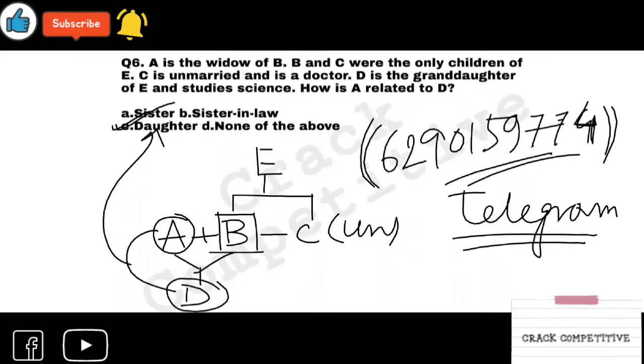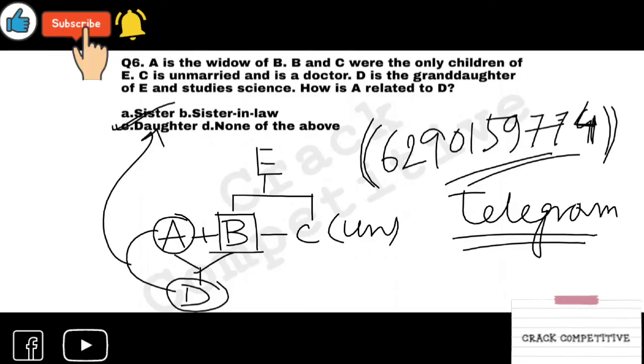Okay, moving to the next question. Is it understandable to you? A and B, where A is the widow of B, so A plus B, and C is actually C. B and C are the children of E. Only children, it's okay. B and C are brother and sister. And D is the granddaughter of E, where C is unmarried, so it should be B. A and D should be in a relation of daughter and father. Okay, so it's daughter.